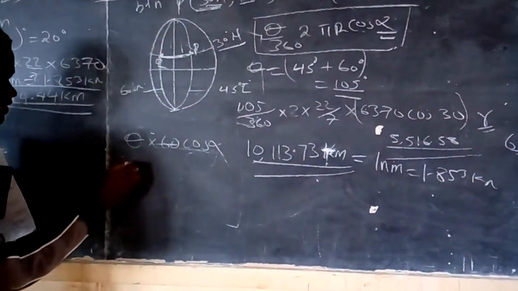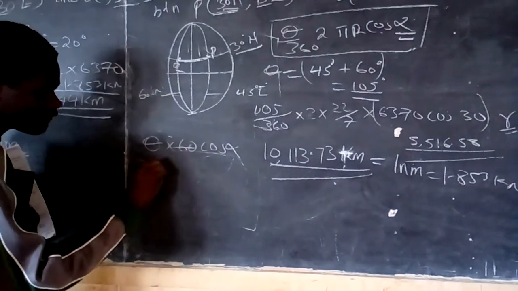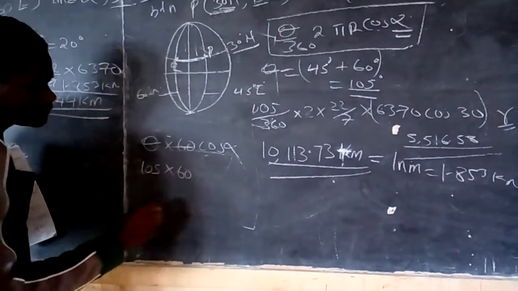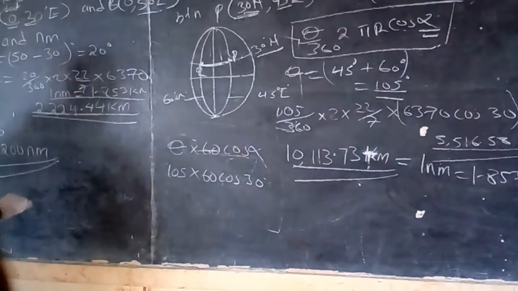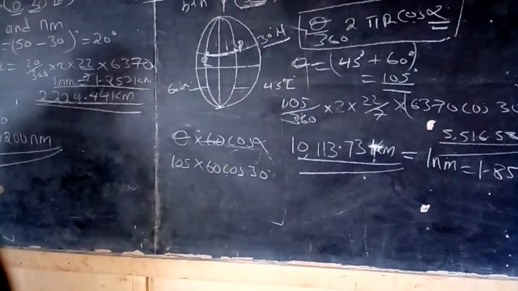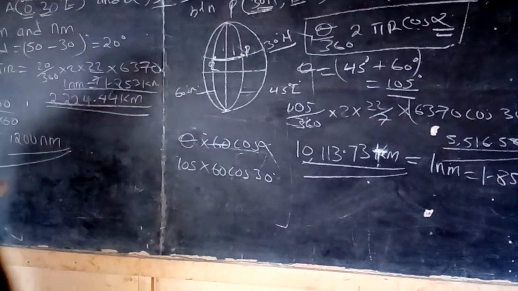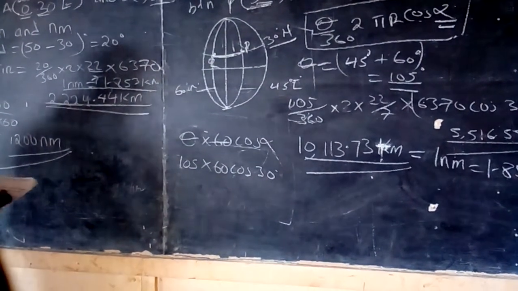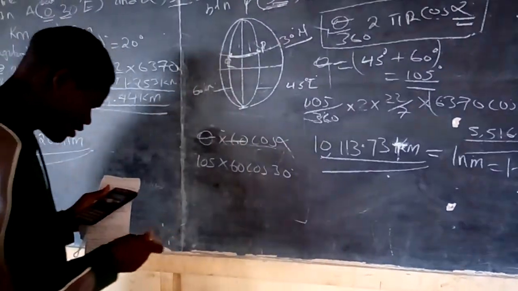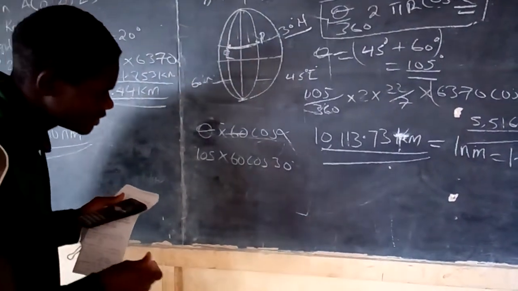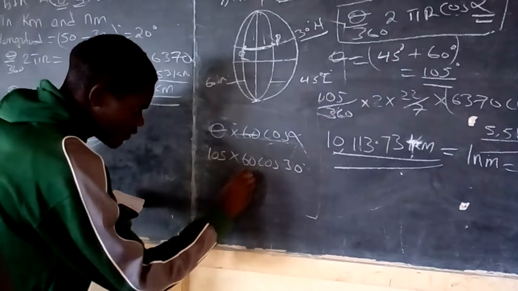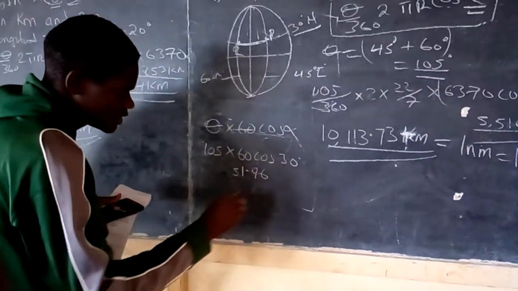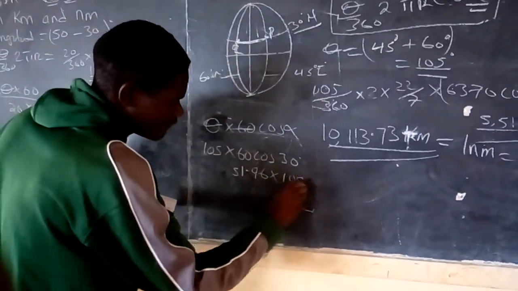Now you can say that it is theta, which we have as 105, times 60 cos 30. Now what is 60 cos 30? That is 51.96, times 105. 51.96 times 105.